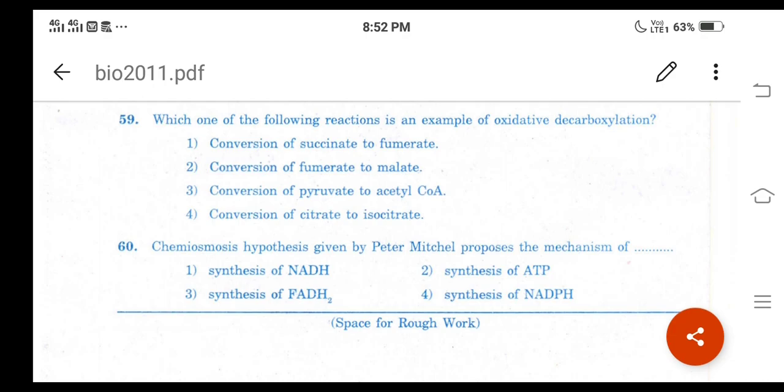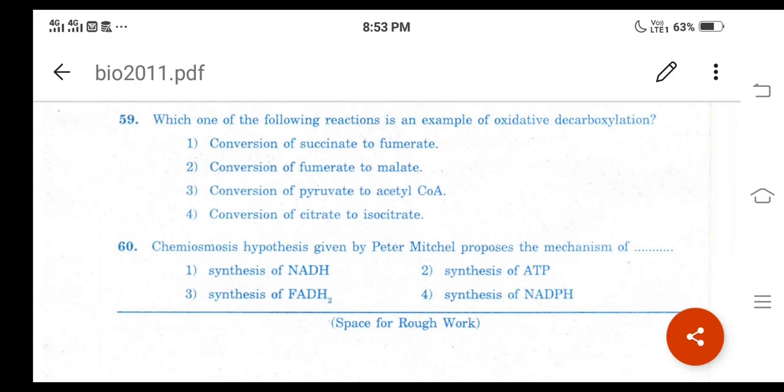The chemiosmotic hypothesis or theory was given by Peter Mitchell, which explains the synthesis of ATP in the chloroplast as well as in the mitochondria.